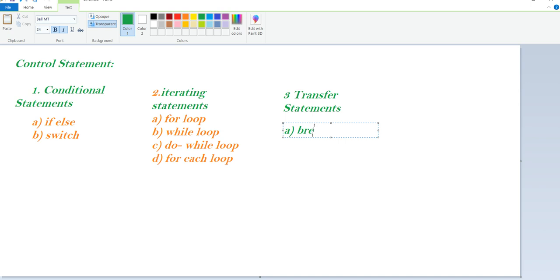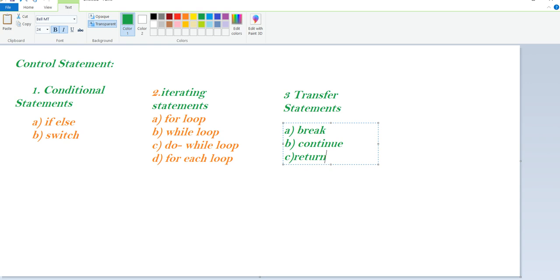One is break, second is continue, third is return. So these are all the different types of control statements. We'll discuss each one in detail, with its meaning and examples.